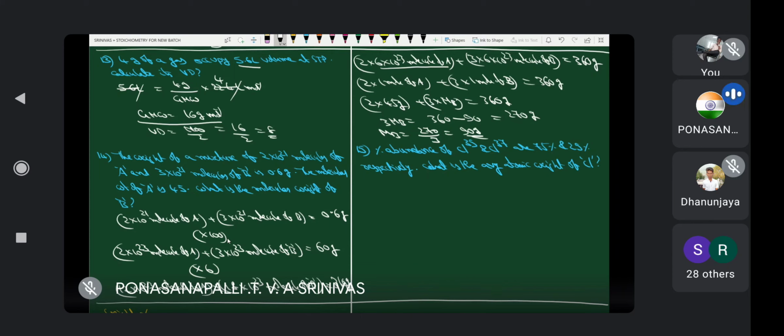The percentage abundance of chlorine-35 and chlorine-37 are 75% and 25% respectively. What is the average atomic weight of chlorine? Now what is the formula? Average atomic weight is equal to, just by using percentages, 75 into 35 plus 25 into 37 whole by 75 plus 25.